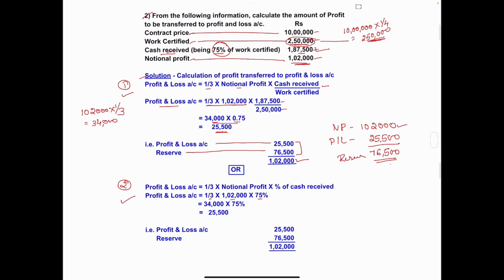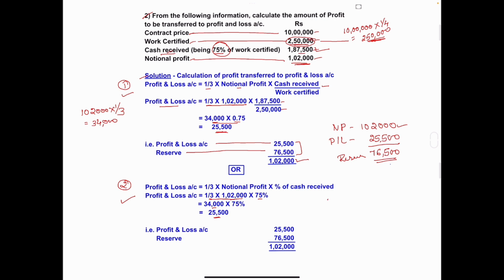So one third of 1,02,000 you will get 34,000 into 75%. So directly in calculator type 34,000 into 75%. Press the percentage button. So you will get 25,500.